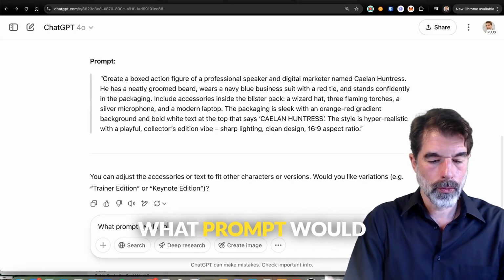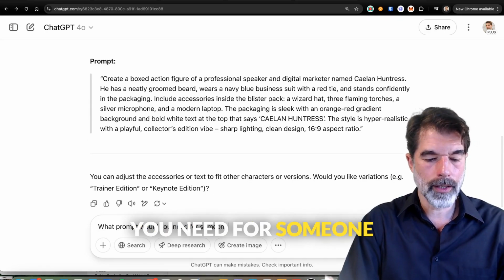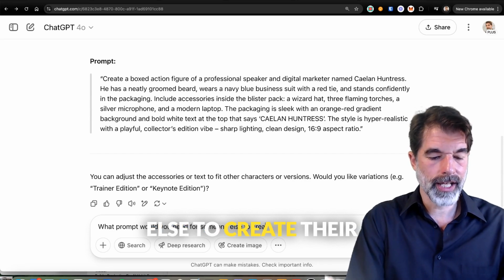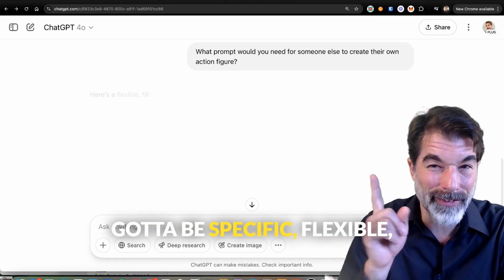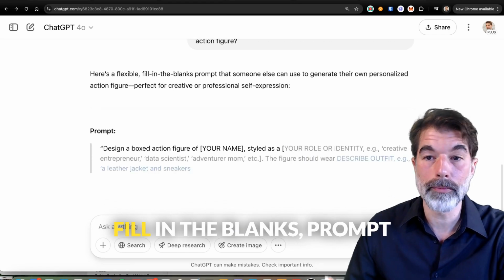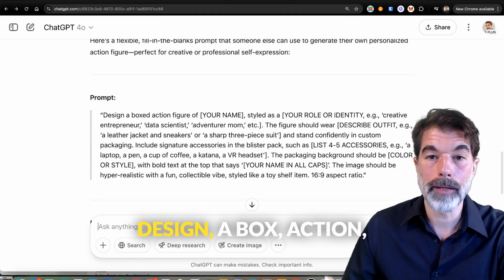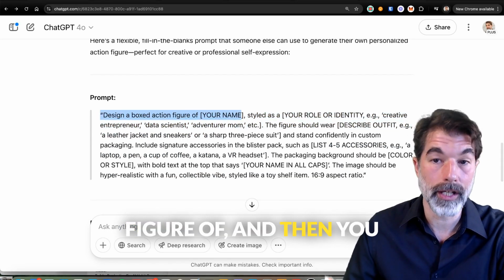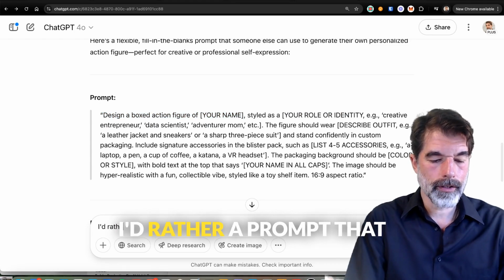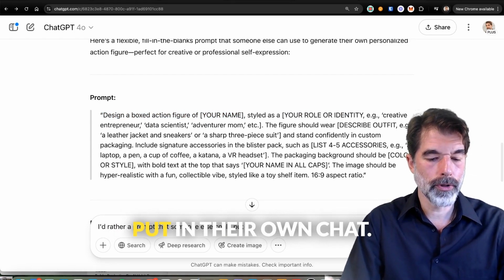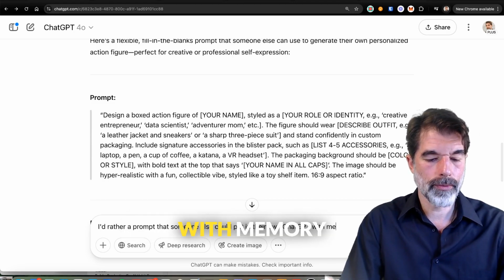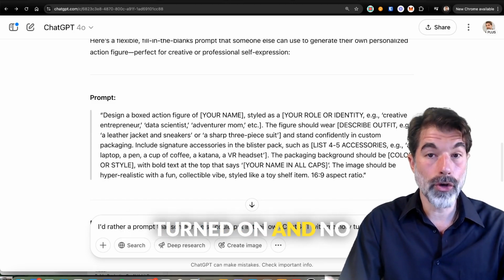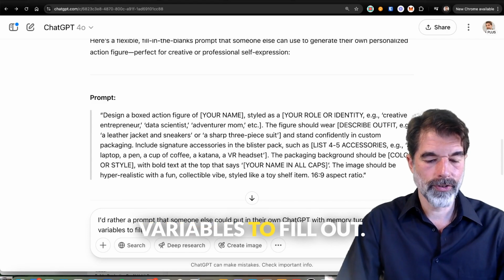What prompt would you need for someone else to create their own action figure? Gotta be specific. Flexible fill in the blanks prompt. Design a boxed action figure of, and then you gotta put your name in. I'd rather a prompt that someone else could put in their own ChatGPT with memory turned on and no variables to fill out.